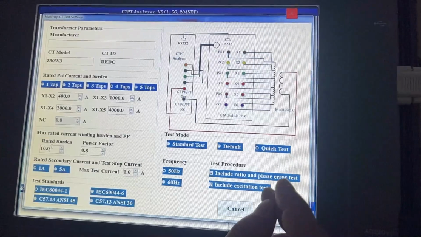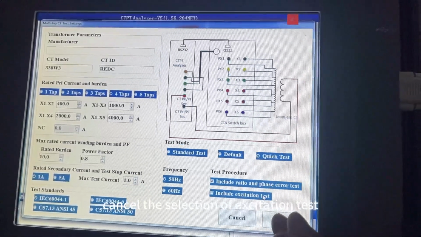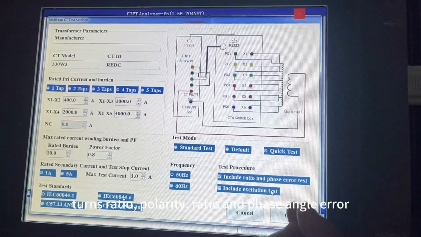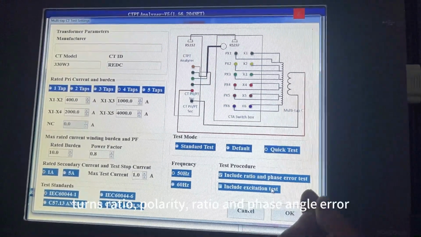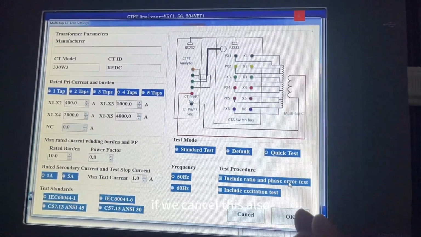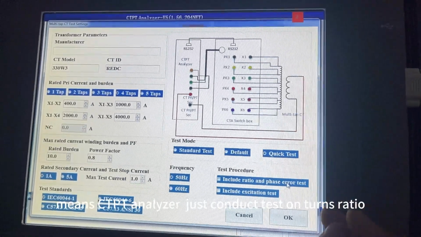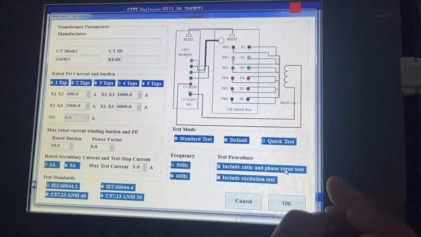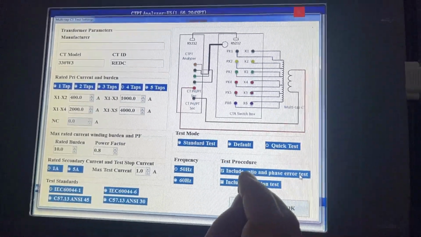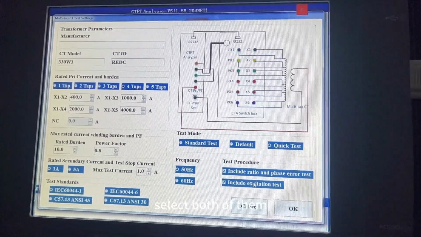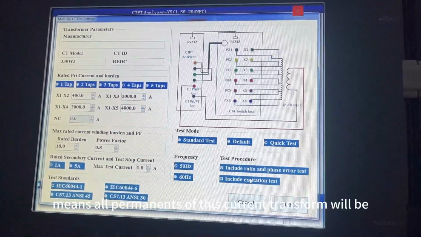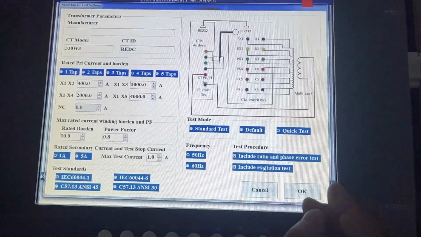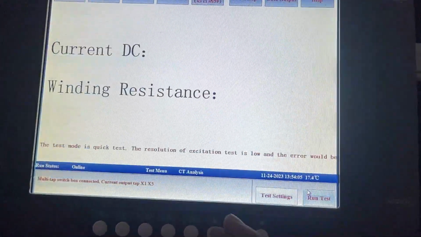If we cancel the selection of excitation test, the CTPD analyzer will just conduct the test of ratio, polarity, burden and phase angle. If we cancel this also, the CTPD analyzer just conducts the test of ratio and polarity. If we select both of them, all parameters of this current transformer will be measured in one test. Now we enable test.